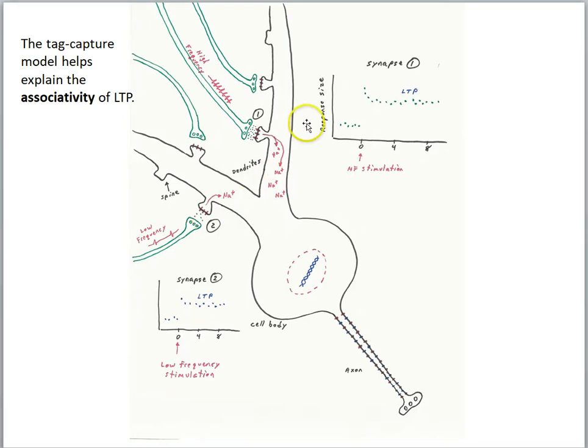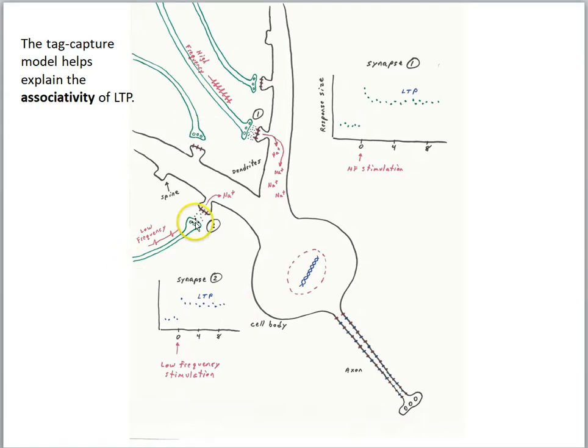Let's consider this scenario. Here we have synapse number 1, and we're going to send high-frequency action potentials down here, sufficient to generate target cell response and induce both early and late phase LTP at synapse 1. At the same time, we have a weak pathway here. We're going to deliver low-frequency stimulation here. Now, that's going to activate the synapse, so the synapse will be active, right? But we know from earlier experiments a low-frequency stimulation will not produce late-phase LTP. Yet at synapse number 2, we record late-phase LTP.